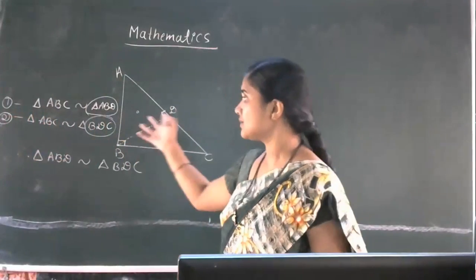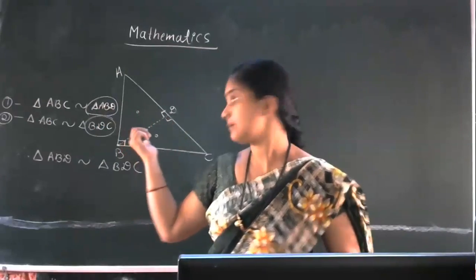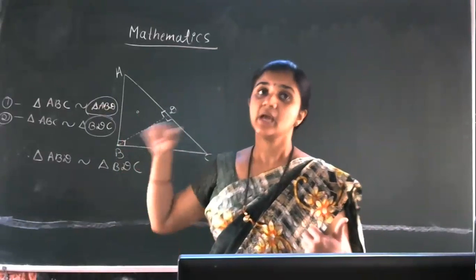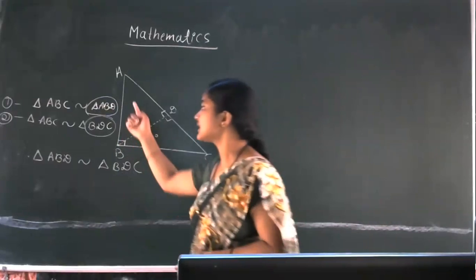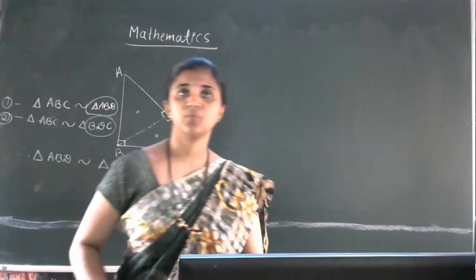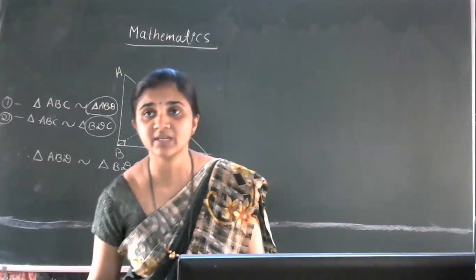So you can observe triangle ABC is similar to ABD and the same triangle ABC is also similar to BDC. So from that result we can say that ABD is also similar to BDC. This is about the theorem 2.7. Is that clear, students? Yes.